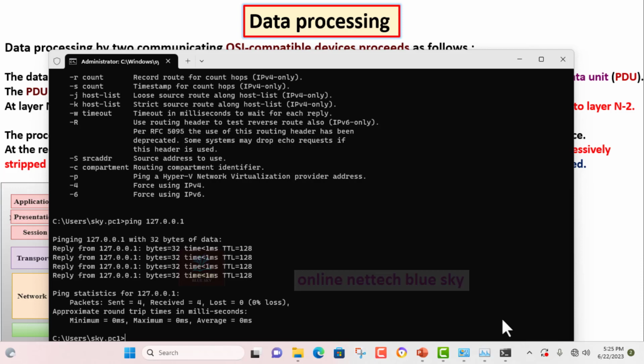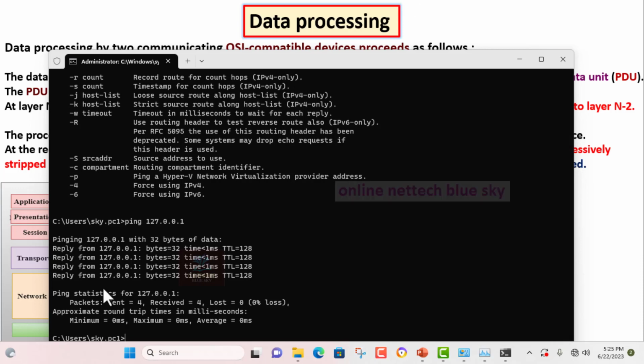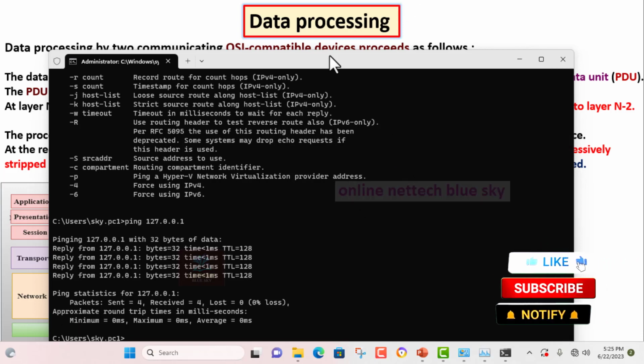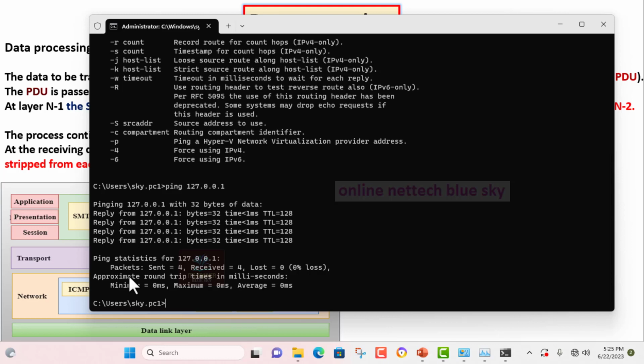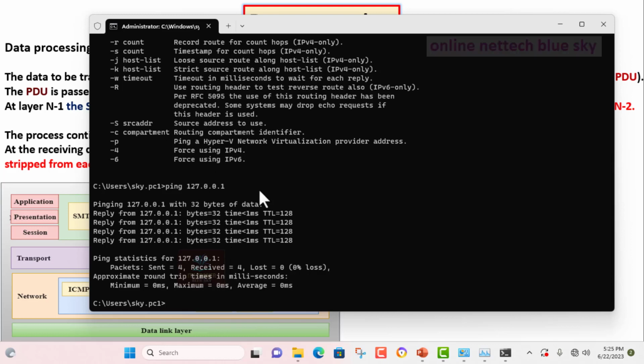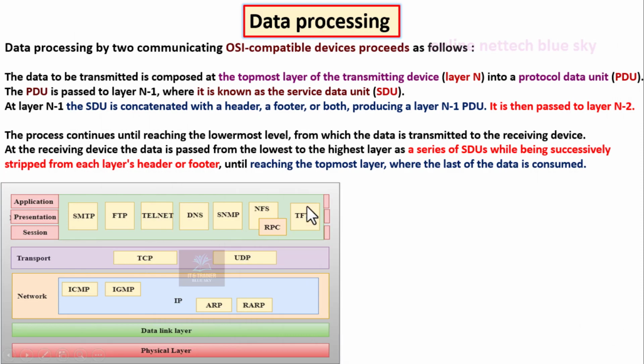You can see here this is called a packet. I'm showing again what is called a packet. The internet calls data a packet. Sent 4, received 4, lost 0 means my network is complete. That is how data travels and transfers, and it is the most important thing to understand about this system. So that is the ping system.